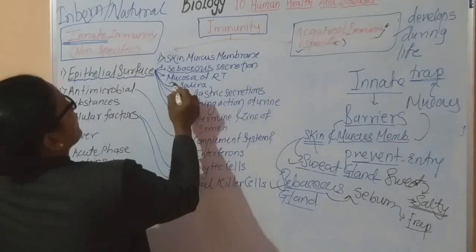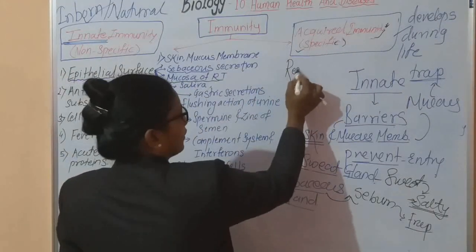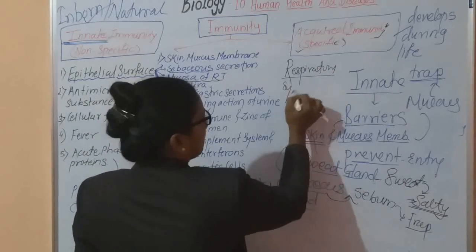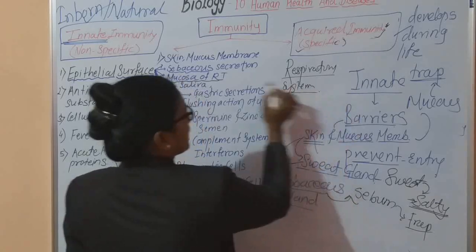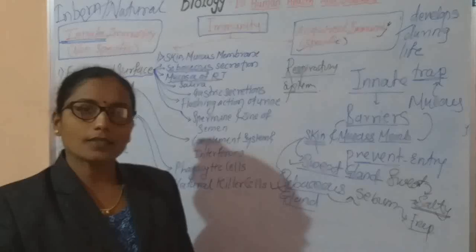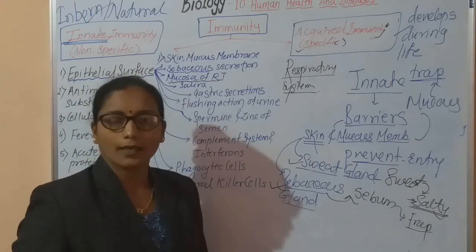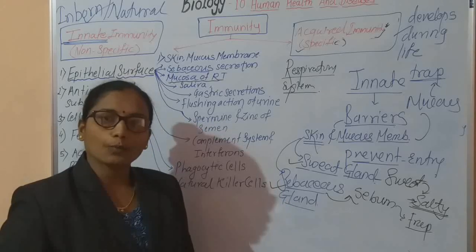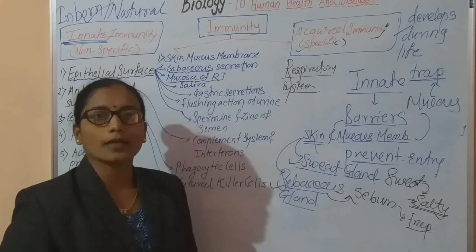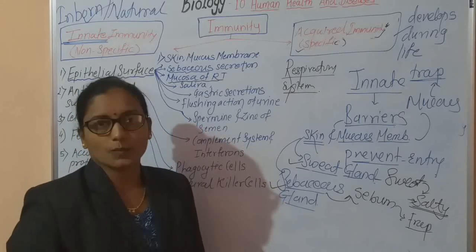Then the next one, that is mucosa of the respiratory tract. We studied the respiratory system in detail, and we know that our respiratory tract starts from our nose, then continues to the pharynx, then the larynx, larynx continues into the trachea, trachea divides and redivides into bronchi, bronchi divide and redivide into bronchioles, and these bronchioles open into the lungs. We studied the human respiratory system in detail.